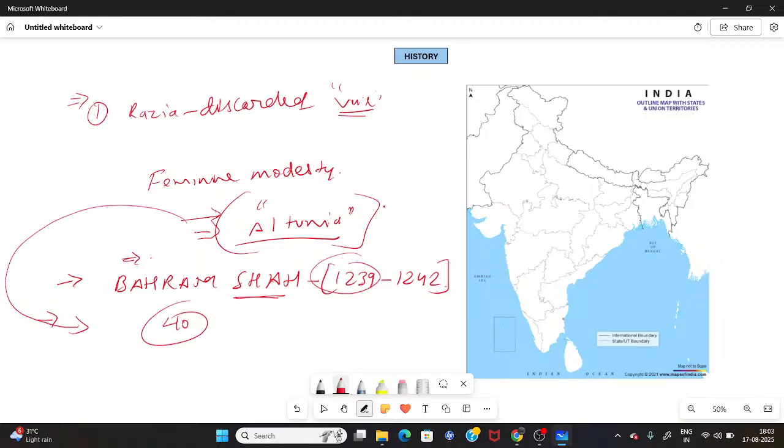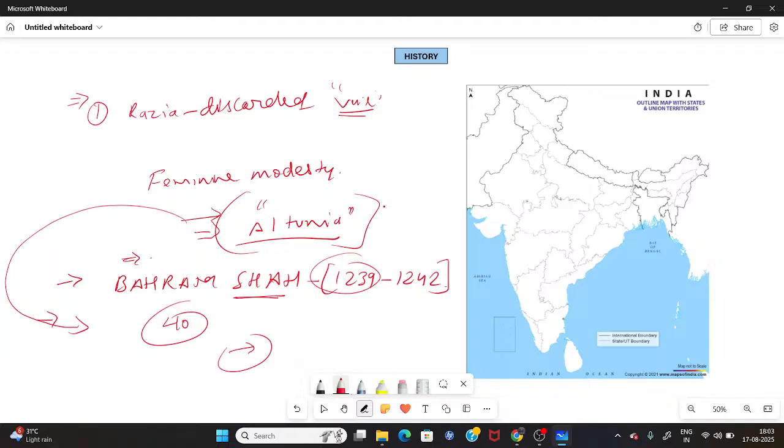This incident marked the beginning of the domination of members of the group of 40 in Sultanate politics. Because they had removed all resistance, this group of 40 became a very important segment inside the Delhi Sultanate.